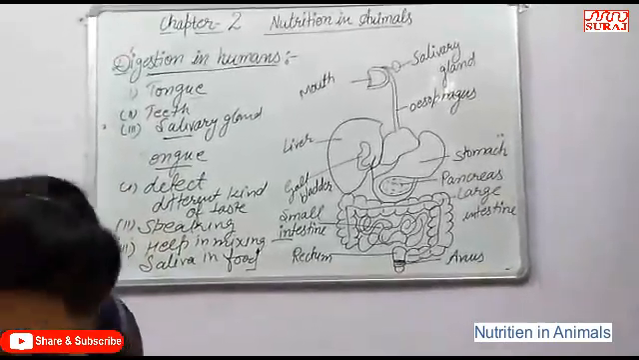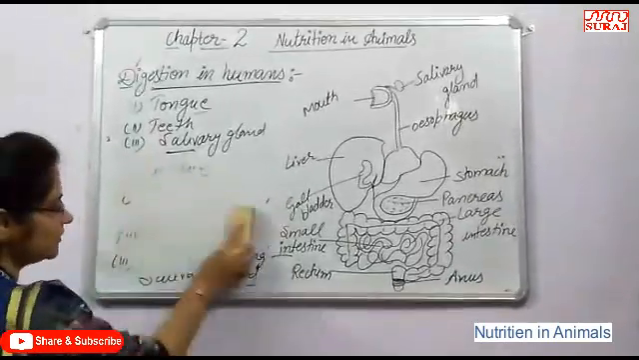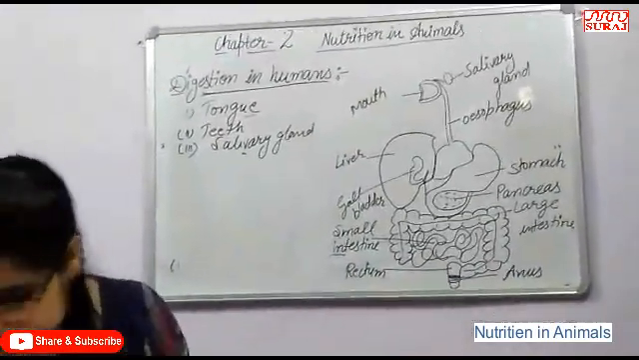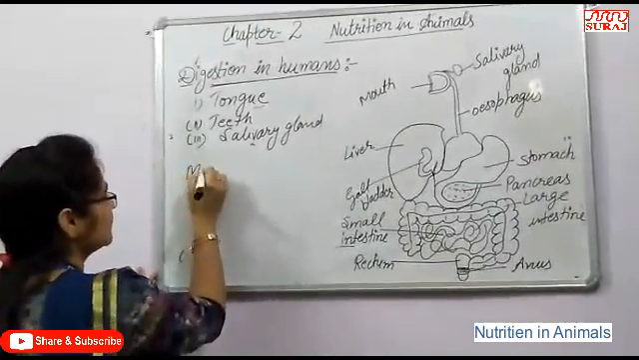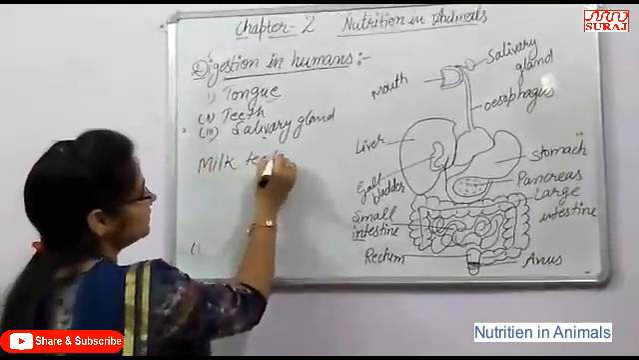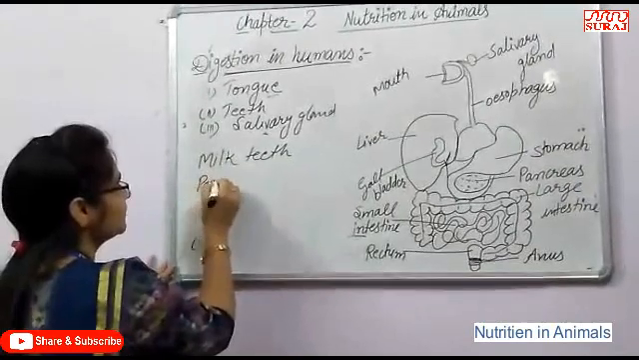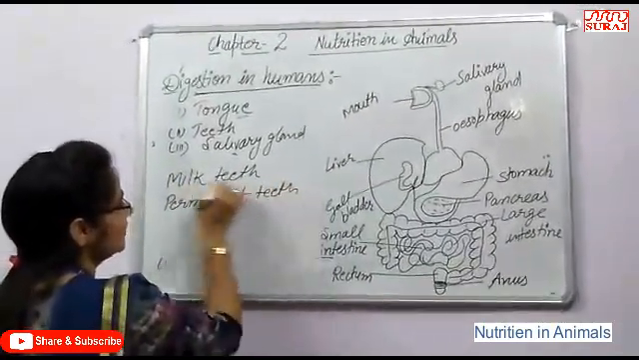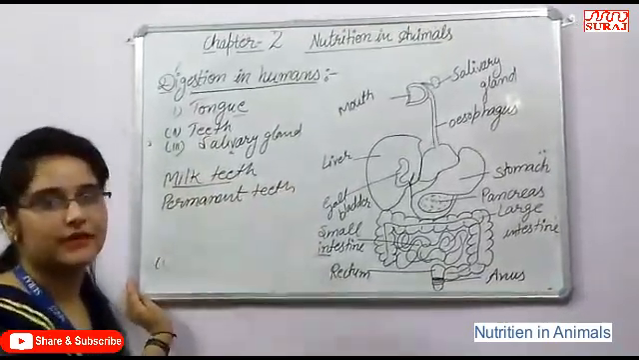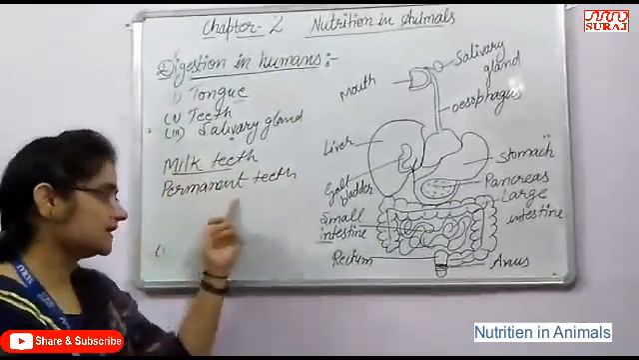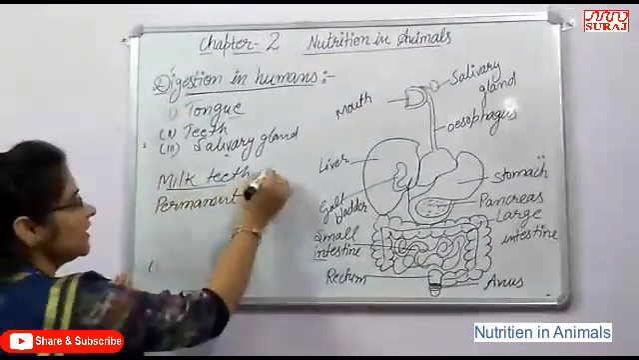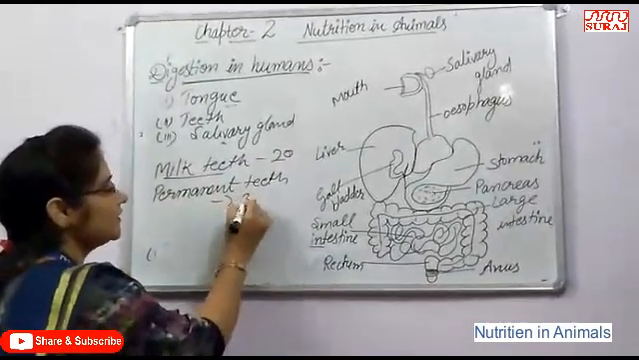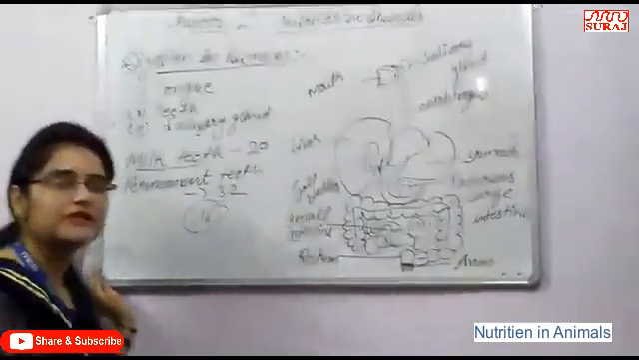Then teeth. There are basically two types of teeth in human beings, that is milk teeth and permanent teeth. Milk teeth fall off at around the age of 10. After that they are replaced by the permanent teeth. Milk teeth are 20 in number, that is 10 in each jaw, and permanent teeth are 32 in number, that is 16 in each jaw.